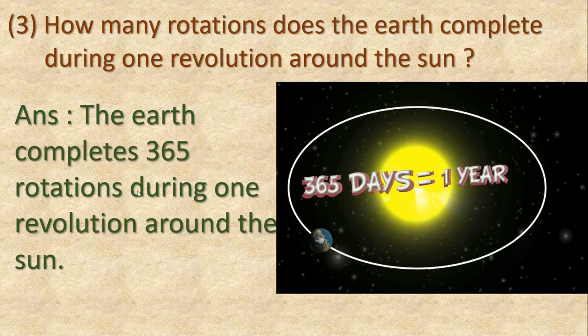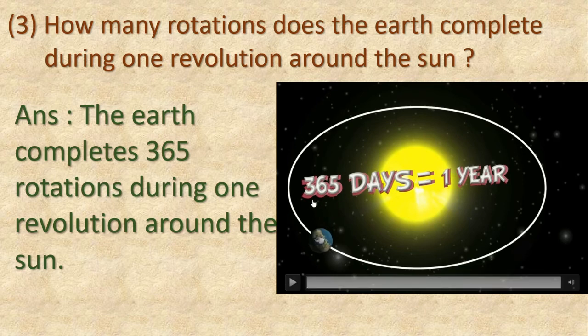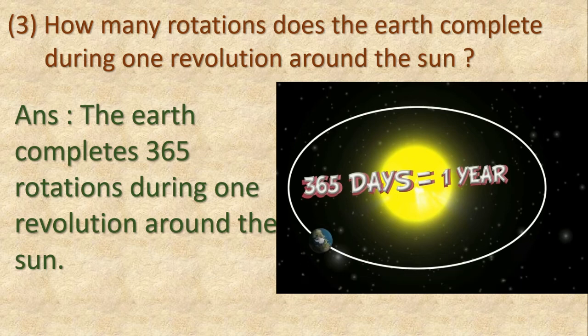One day is equal to 24 hours and one rotation is equal to one full day. And our earth takes 365 days to complete one revolution around the sun. So 365 days is equal to 365 rotations, isn't it? So our answer is the earth completes 365 rotations during one revolution around the sun.